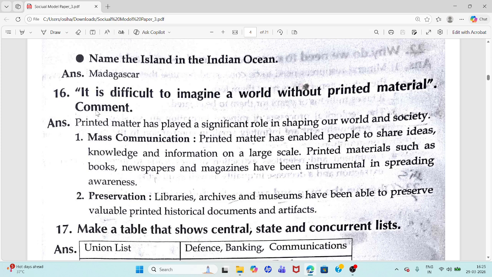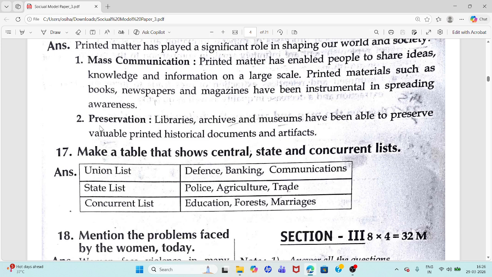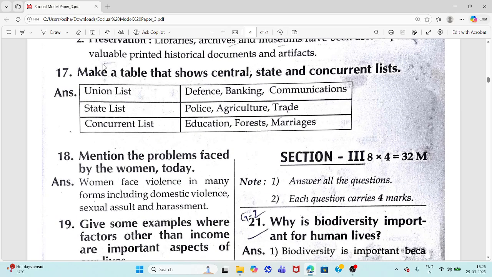16th question. It is difficult to imagine a world without printed material. Comment. Mass communication, preservation. These are the side headings. Printed matter has enabled people to share ideas, knowledge, and information on a large scale. Printed materials, examples books, newspapers, and magazines, have been instrumental in spreading awareness. Second point, preservation. Libraries, archives, and museums have been able to preserve valuable printed historical documents and artifacts.